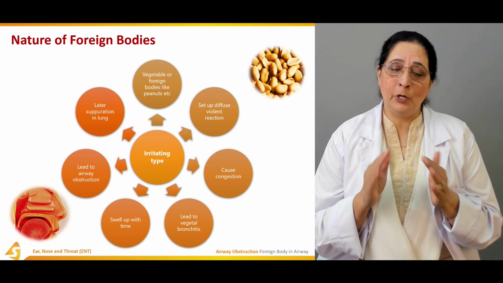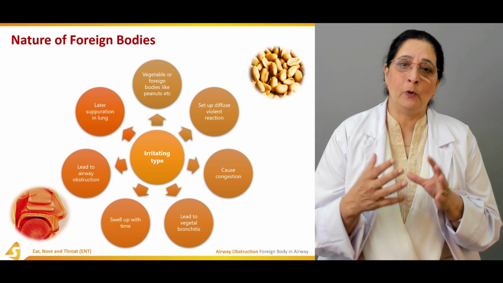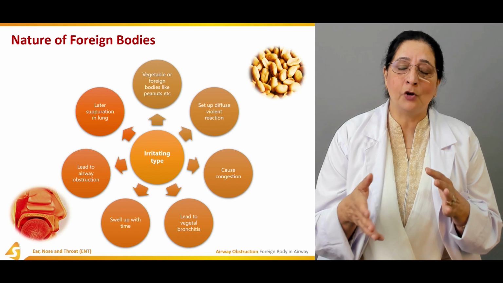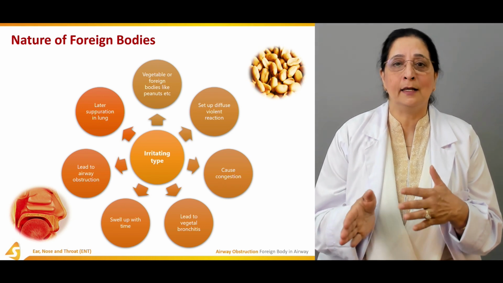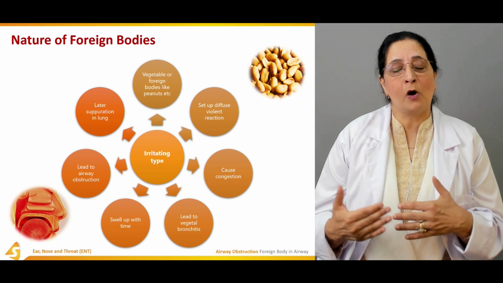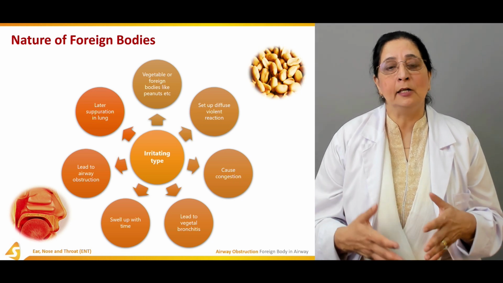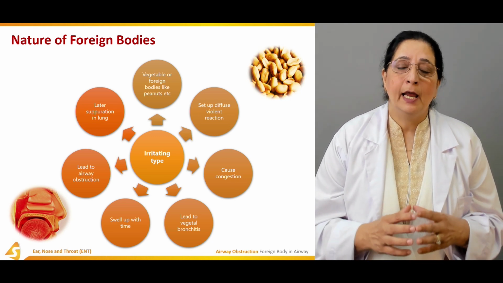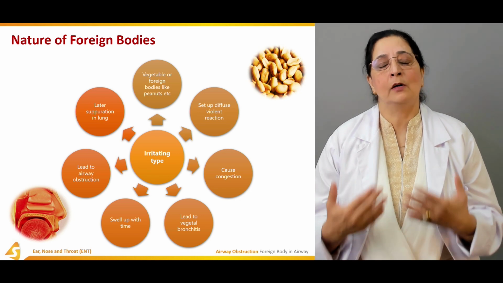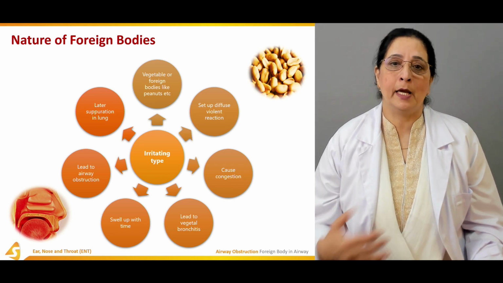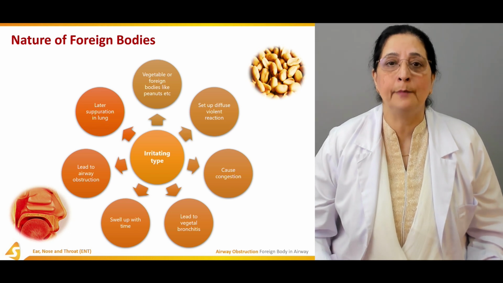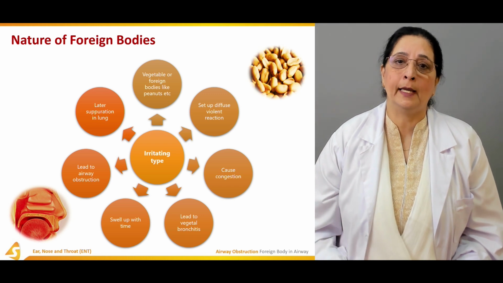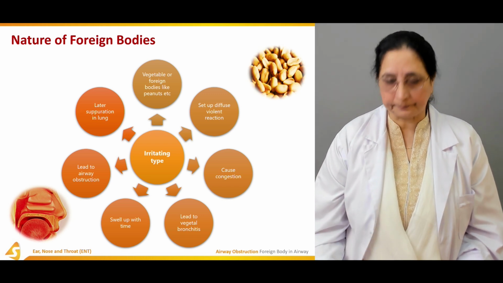Even if you notice the classification, it seems like, oh, that was pin and needle, glass, why do those come under the non-irritating type and the peanut under the irritating? Because it is causing more reaction. As a result of swelling, it can cause congestion and obstruction, and it causes serious effects or symptoms later on. So that's why it comes under the irritating type, not under the non-irritating type, because of the effects caused by these foreign bodies.